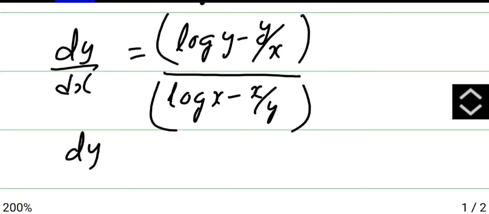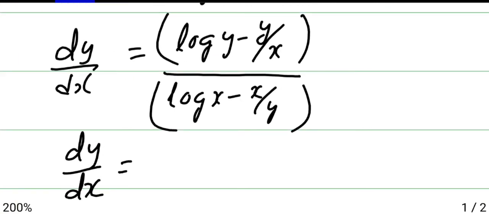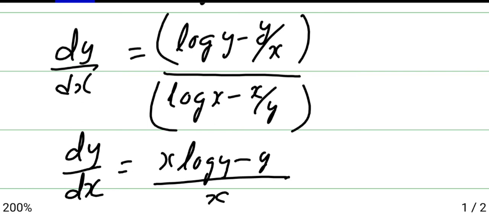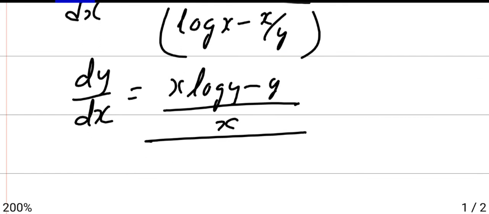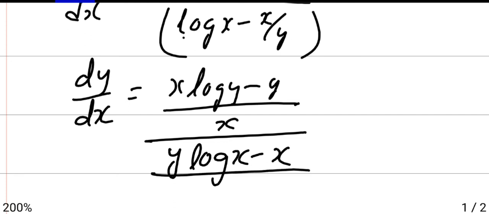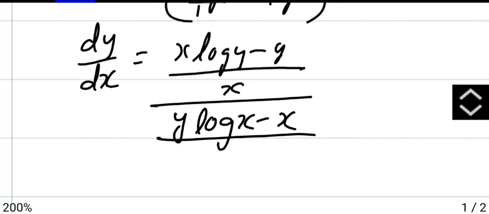So we get dy by dx is x log y minus y divided by x. Since there is no denominator term, it is 1. So you have to do cross multiplication. Divided by, the same way, y log x minus x as it is. We are taking LCM and we are solving this, divided by y.